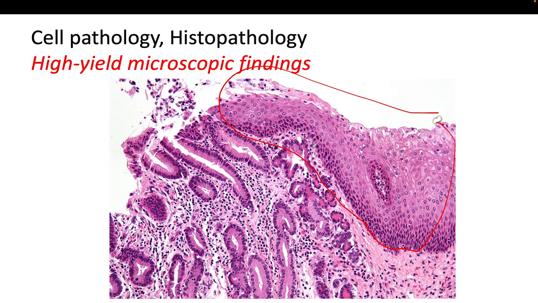But in Barrett esophagus, this is replaced, as we can see here, from here to here, by columnar epithelium with goblet cells. And this is mainly due to acid reflux. So this is a type of metaplasia. The new epithelium is more resistant to acid, but it is abnormal for dislocation. And importantly, Barrett esophagus also increases the risk of esophageal adenocarcinoma.